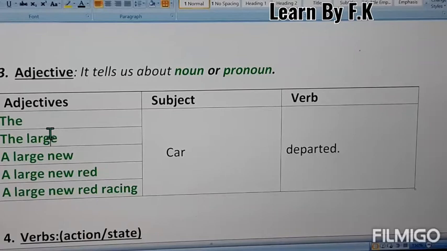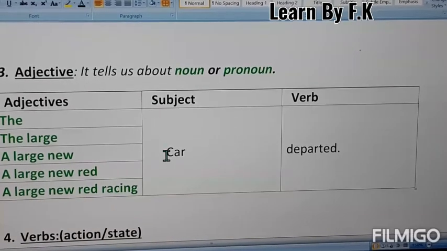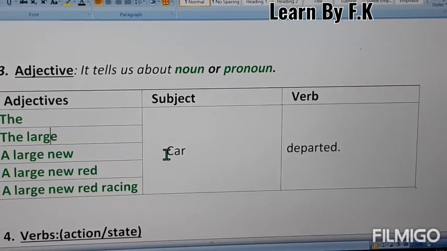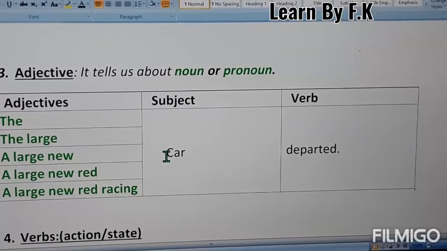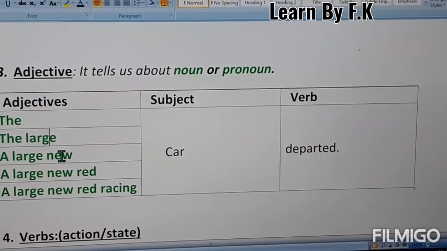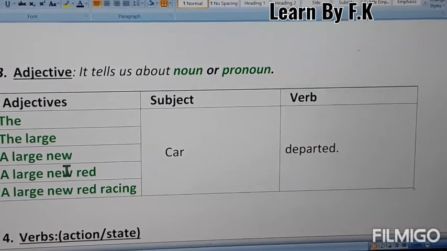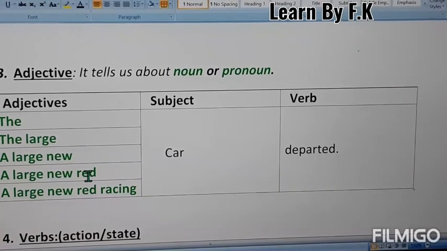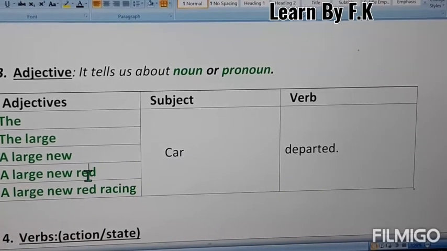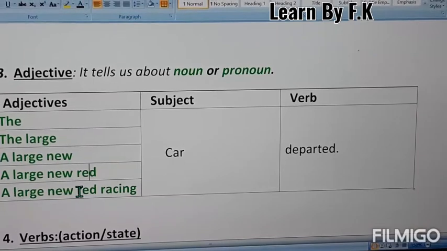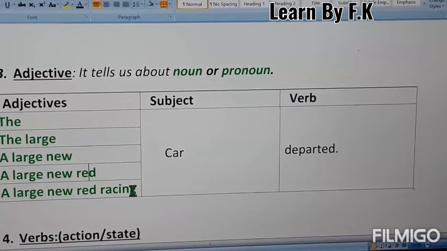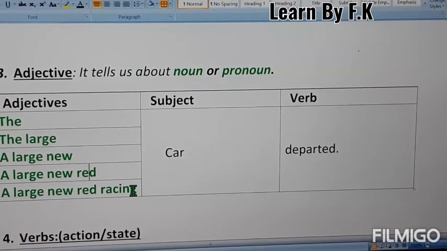Here there are 2 words used for describing car: the large size of a car. The third one is a large new car. Here the adjectives are more, which are describing more about the car, that it's a new car. In the fourth example, you can see a large new red car. So it describes more about the color of the car, which is red. In the final example, you can easily understand a large new red racing car departed. So in this way you can describe with adjectives.